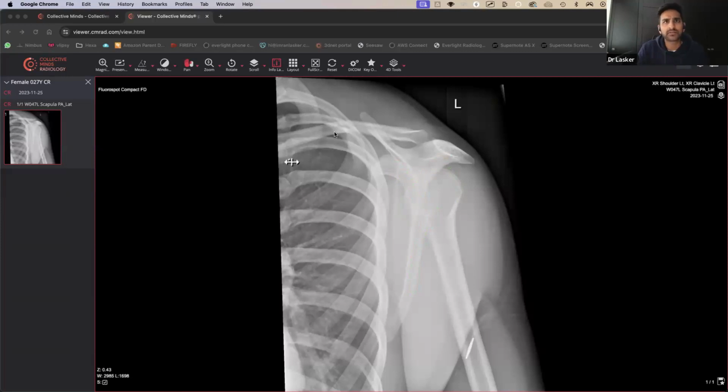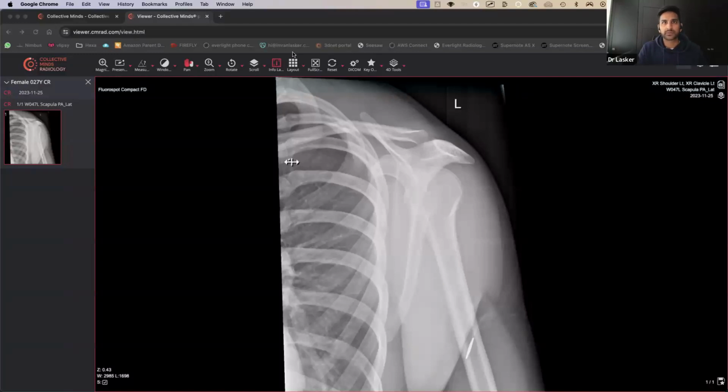A few people have said that they're thinking anterior dislocation, posterior dislocation, humeral fracture, and a clavicle fracture. Okay, good. So there's some interesting answers here. I can see why people would say probably a posterior dislocation, right? They're probably thinking that because it looks like a bit of a light bulb, doesn't it?